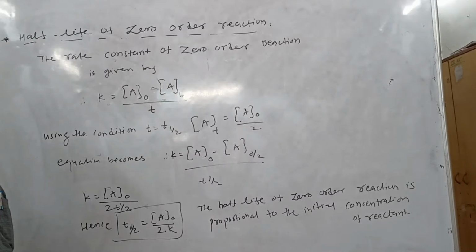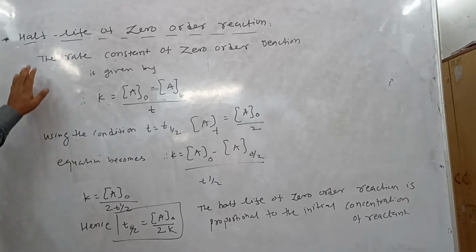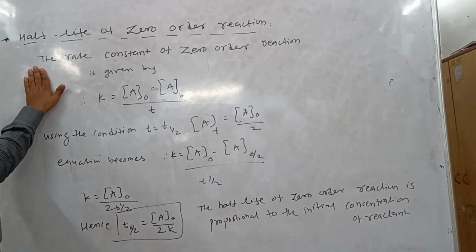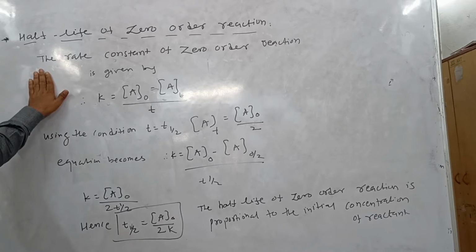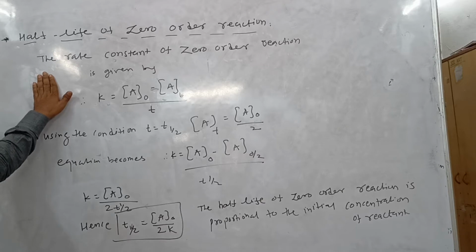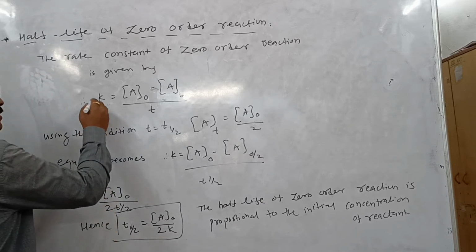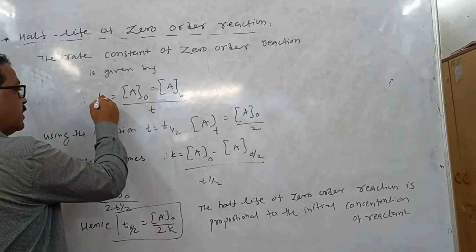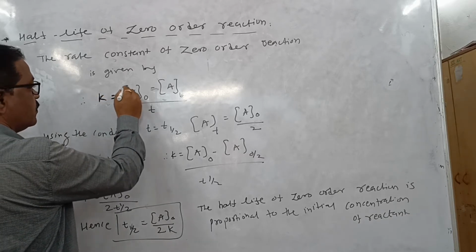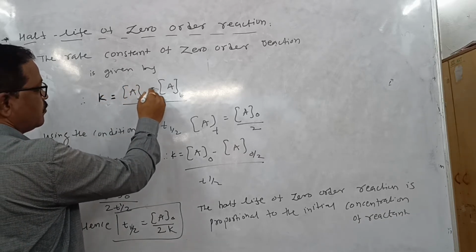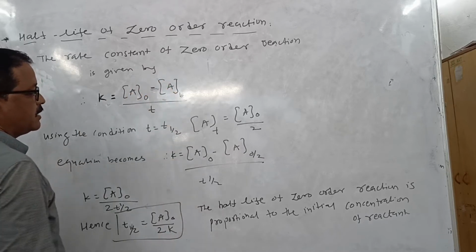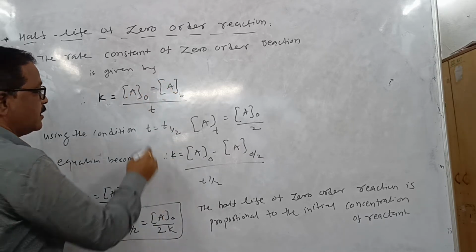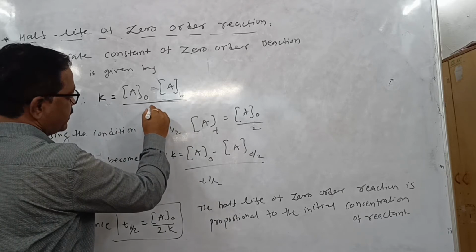Next point, half life of zero order reaction. The rate constant of a zero order reaction is given by k is equal to ([A]0 minus [A]t) upon t.